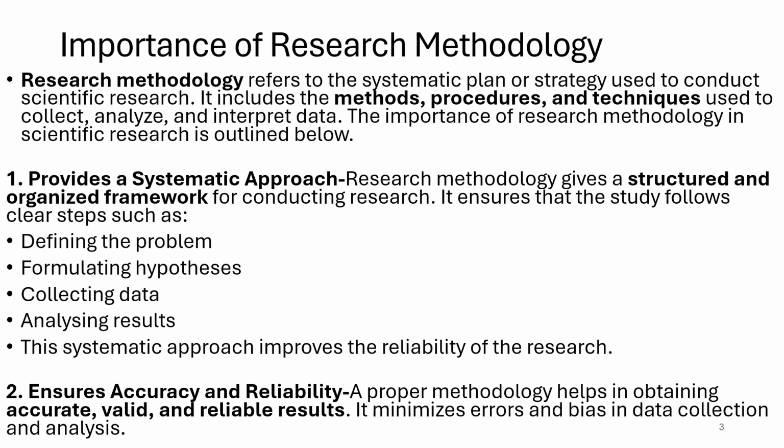Second is ensures accuracy and reliability. A proper method helps in obtaining accurate, valid, and reliable results. It minimizes errors and bias in data collection and analysis. So, if we do things in a very systematic way, keeping in mind the accuracy and reliability factor, the methodology of research will be most foolproof. That means there won't be chances of making any mistake.